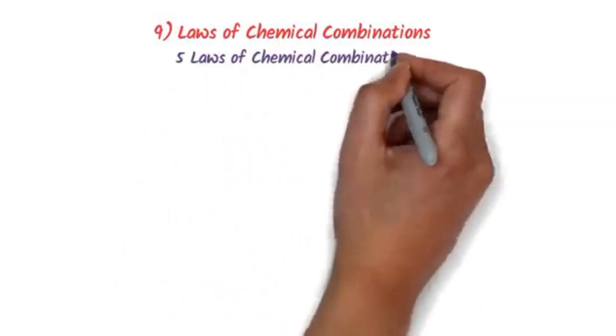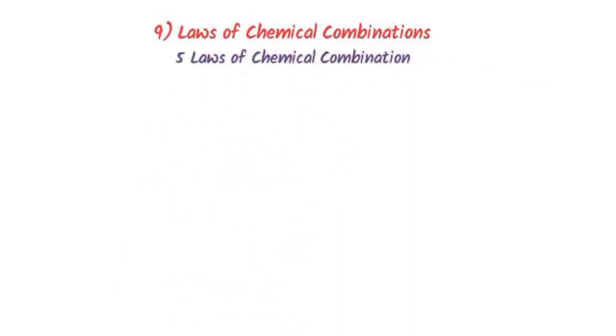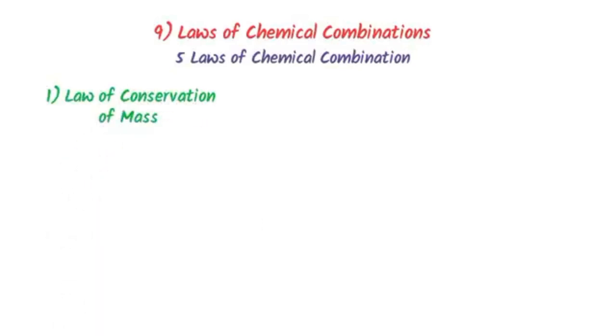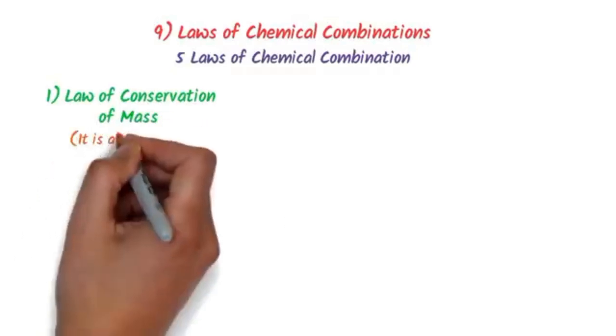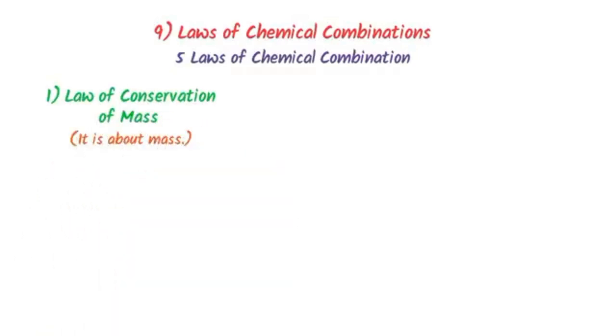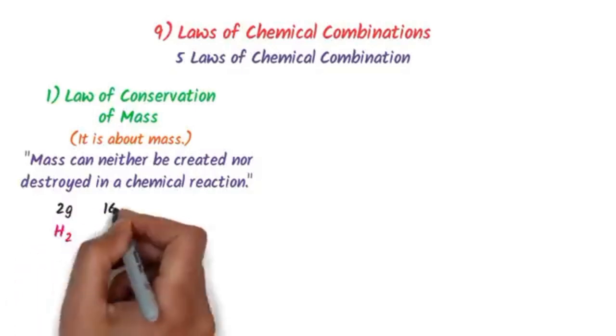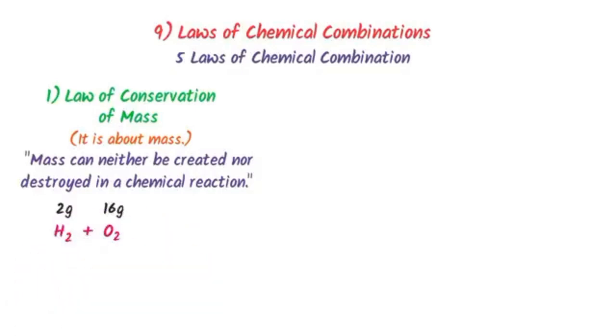Thus, this process of converting units from one set to another is called dimensional analysis. The ninth topic is laws of chemical combination. Well, there are 5 different laws or 5 subtopics that describe the basic rules by which atoms and molecules combine together. The first law is law of conservation of mass. Remember that it is all about the mass. It states that mass can neither be created nor destroyed in a chemical reaction. For example, consider 2 grams of hydrogen and 16 grams of oxygen.